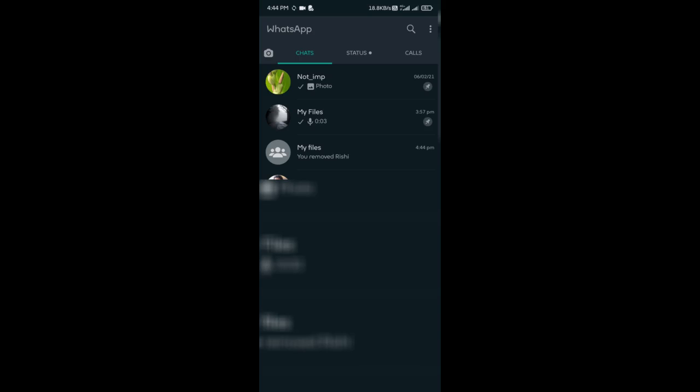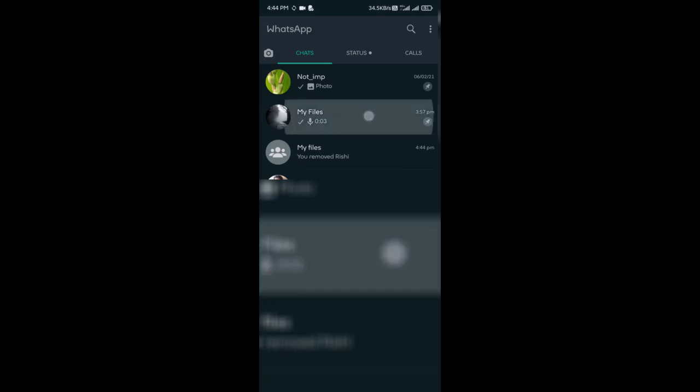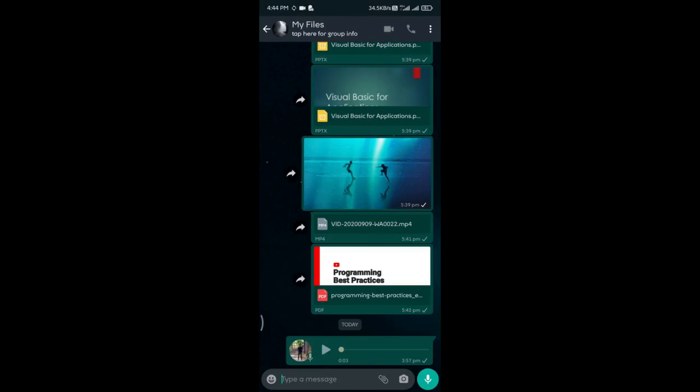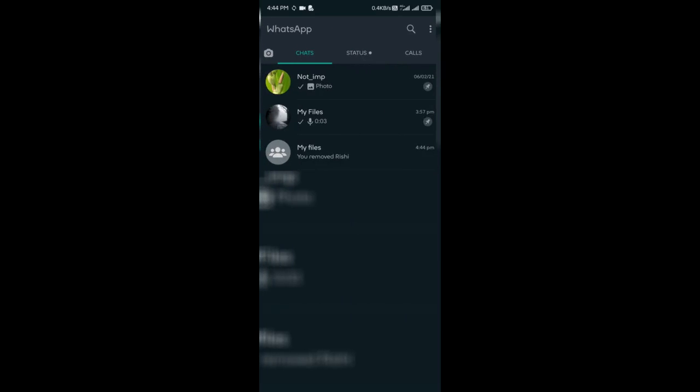As you can see, I have made 2 instances of this example, one for the files that are not so important and the other for files which are important to me and which I need to access instantly. And when you are done with the group, if you want to remove it, it is as simple as this, but be cautious that once you archive, the data is lost. So it is as simple as this. Press and hold on the group and just archive the group.